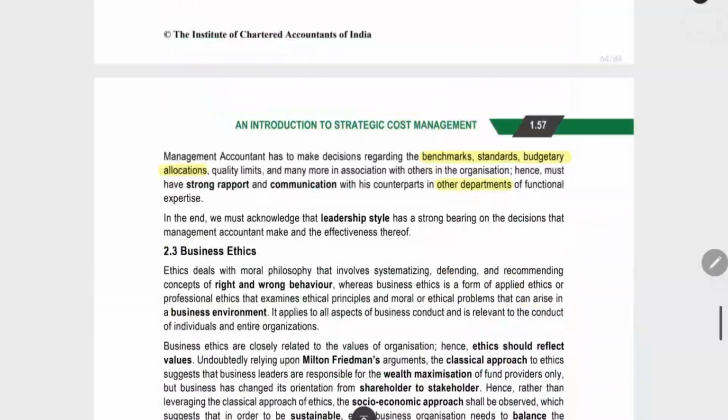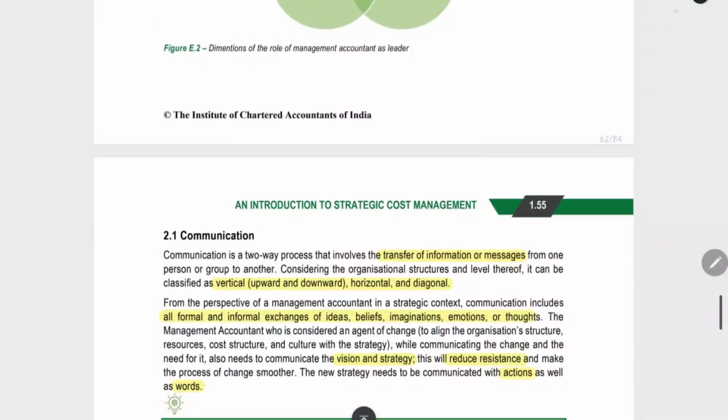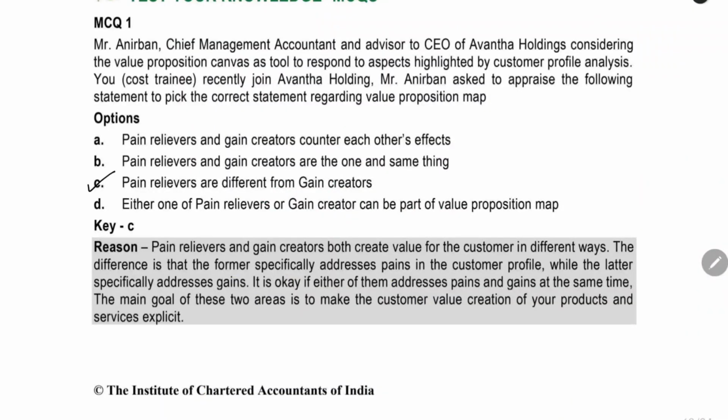That's all about this chapter. We have seen all the concepts in this chapter. Now we can see the questions in here. Now we can see the MCQs. Here they have given 4 options. We have to choose the correct one.